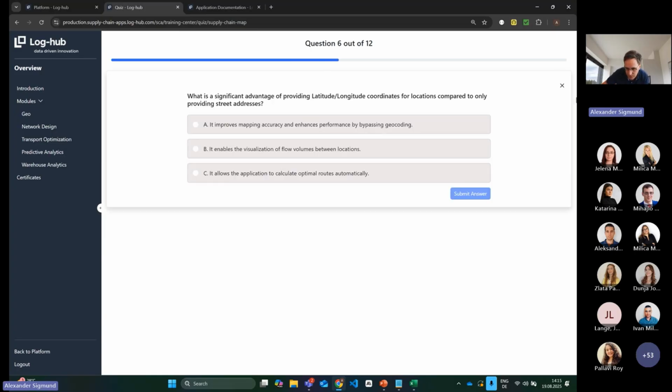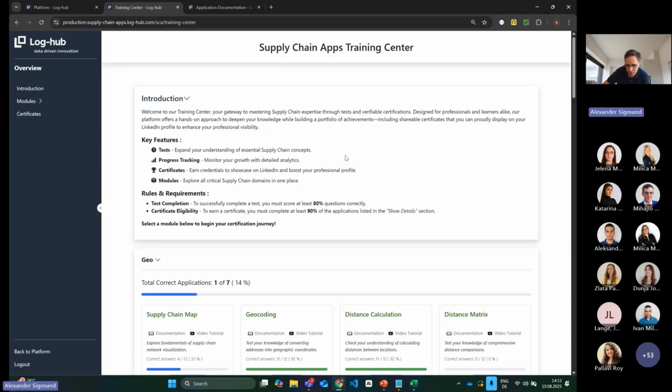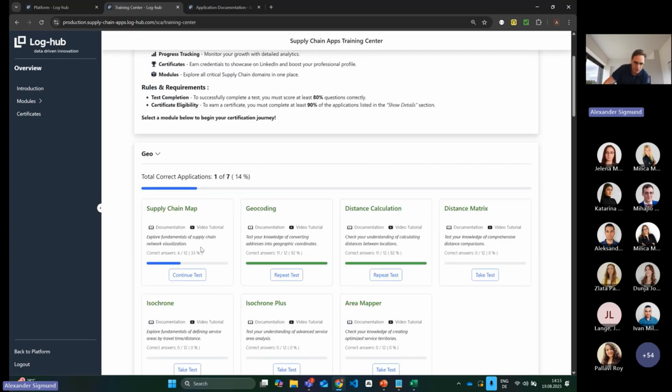But if you are done with the test and you passed or didn't pass, you can also retake the test. You will pass the test if you reach a certain percentage. If I'm not mistaken, but correct me guys if I'm wrong, I think it's 80% that you need to reach. I'm not sure if it's 80, but definitely in this area. So for example, here I reached 92%, which shows I answered correctly 11 out of 12.